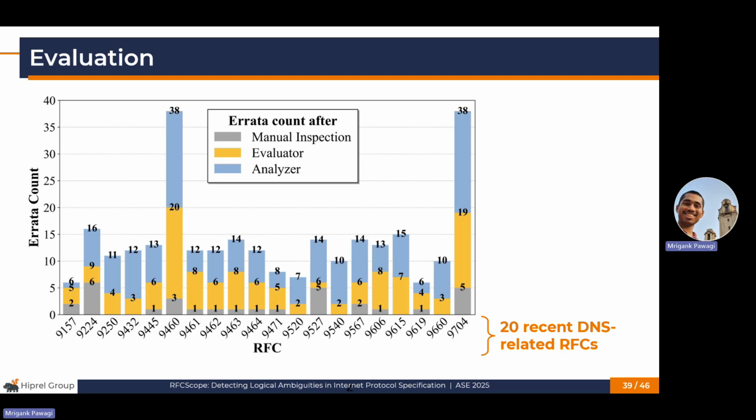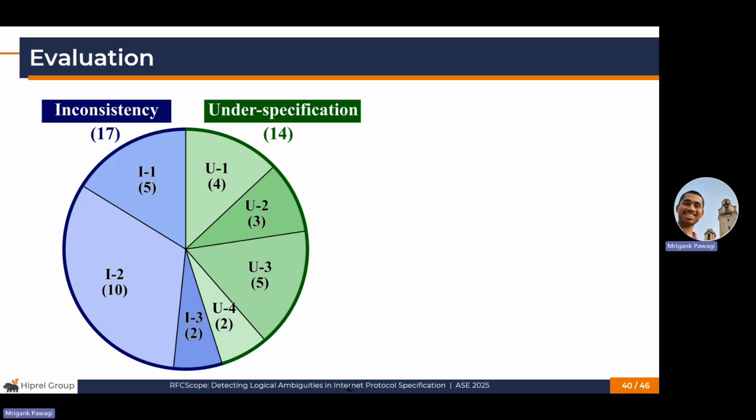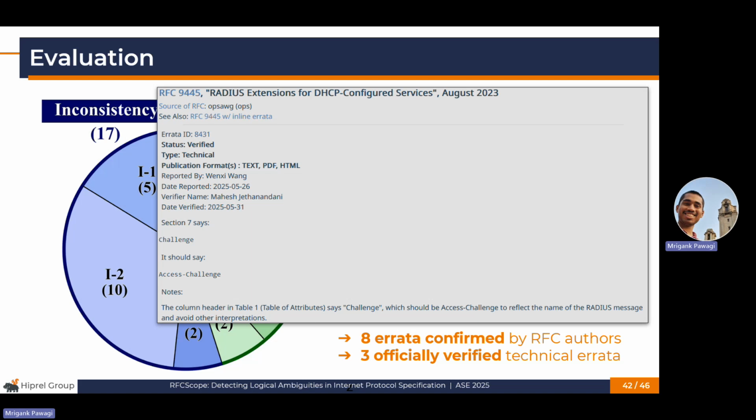We evaluated RFCScope on 20 recent RFCs related to the domain name system or DNS, an important internet standard. This figure shows the number of ambiguities identified at each stage of the pipeline. The analyzer initially reported 281 errata, which were reduced to 137 by the evaluator. We finalized 31 confirmed reports after manual inspection. Out of these, 17 were inconsistencies and 14 were underspecifications. 8 of them have been confirmed by RFC authors, and 3 have been officially verified on the IETF portal.